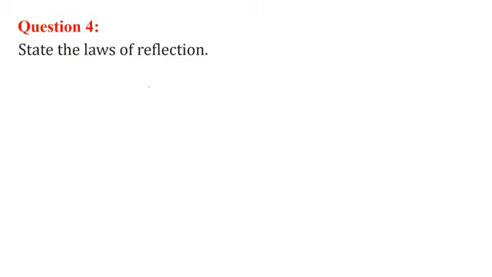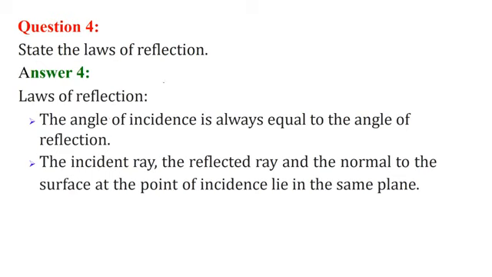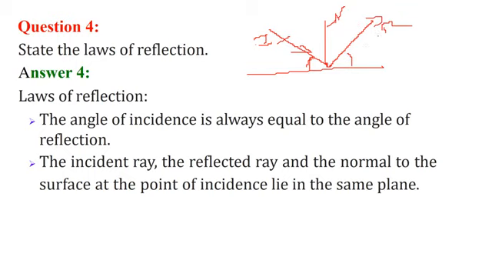State the laws of reflection. The laws of reflection go like this. If this is the incident ray, this is the normal, and this is the reflected ray, then the angle of incidence will be equal to the angle of reflection. And these three, the incident ray, normal and the reflected ray, lie on the same plane.